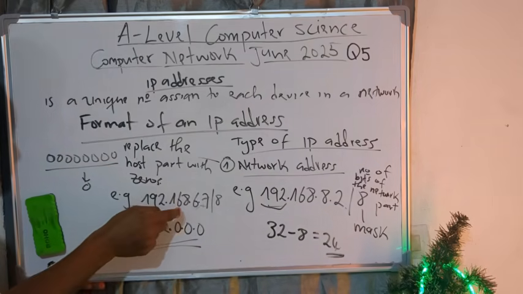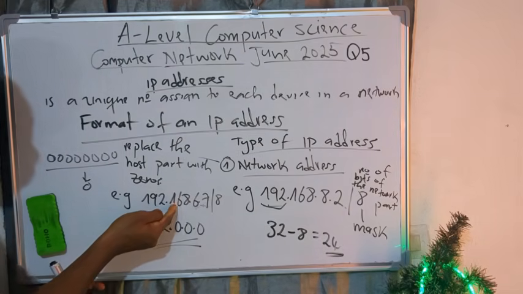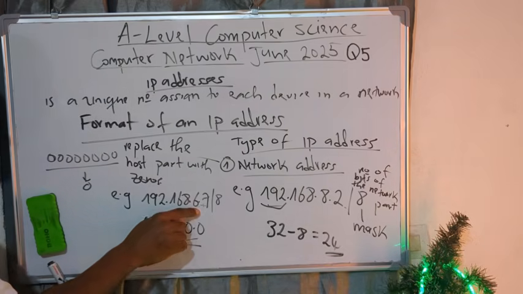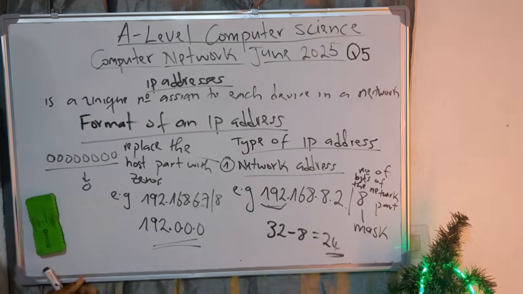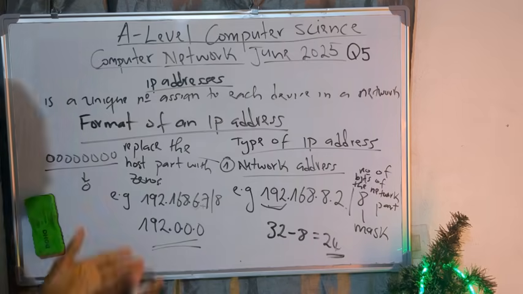Because you know that this first number in binary is normally 8 bits, I'm replacing all these 8 bits with what? 0 0 0. Convert it back to decimal, you have what? 0. It's the same thing I'm doing with the 6 to have 0, and the same thing with 7 to have 0. I think it's clear. Any question, just ask in the comment section. So this is how we find the network address.